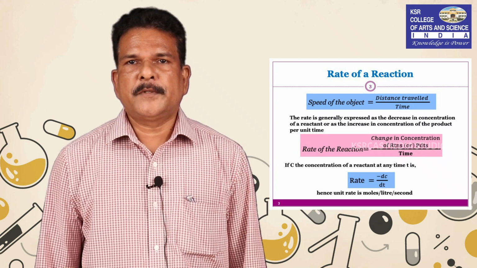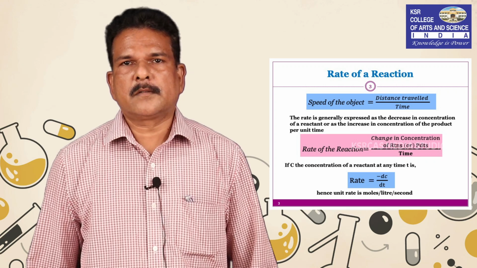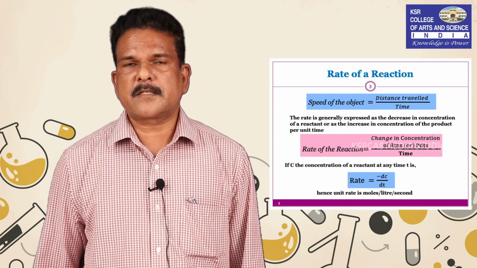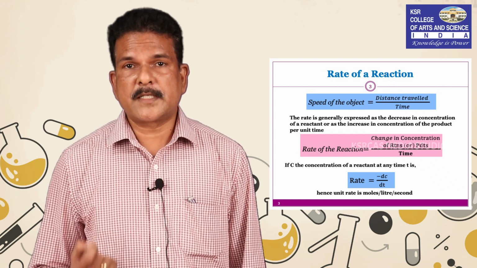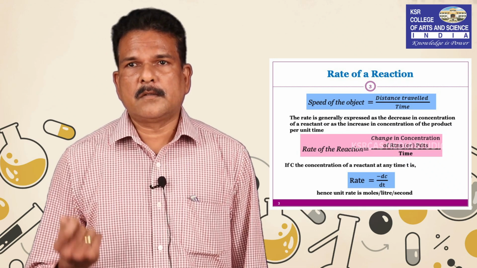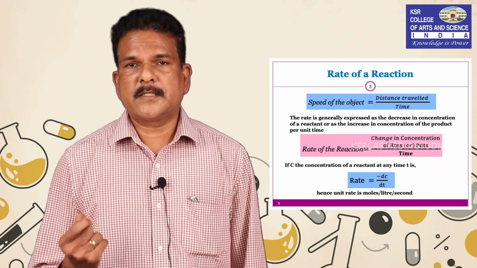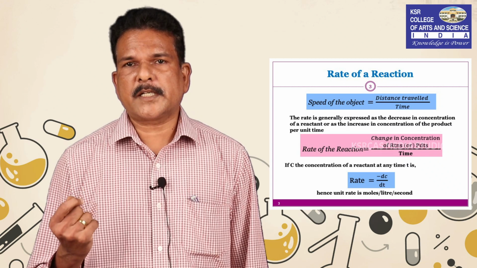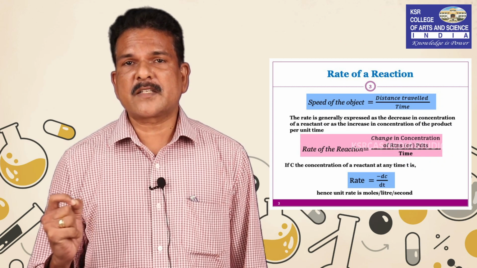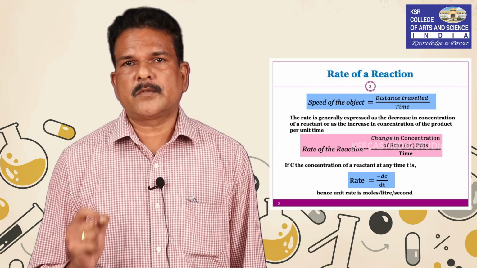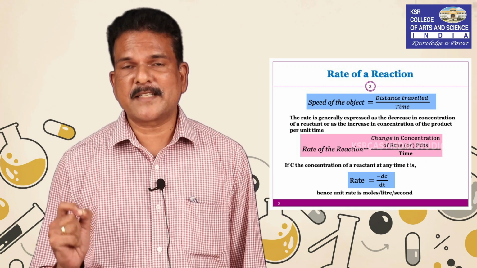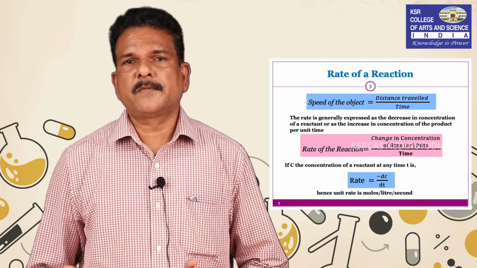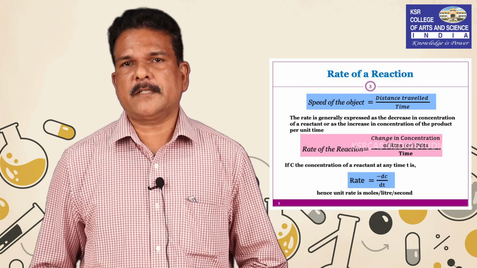So the speed of a moving body is compared with the rate of the reaction. Speed is equal to distance by time. Similarly, the rate of the reaction is equal to change in concentration per time. Change in concentration means the conversion of reactant concentration into product concentration.